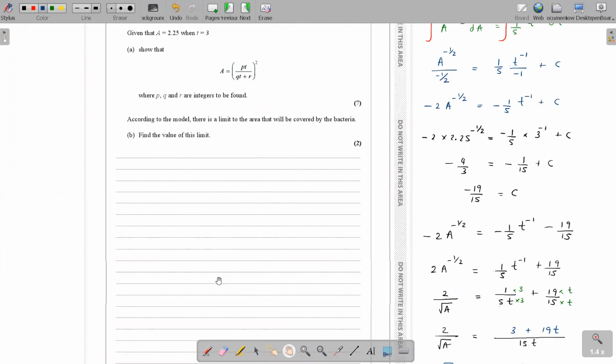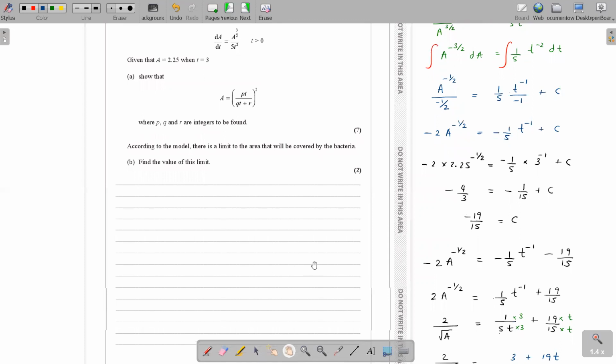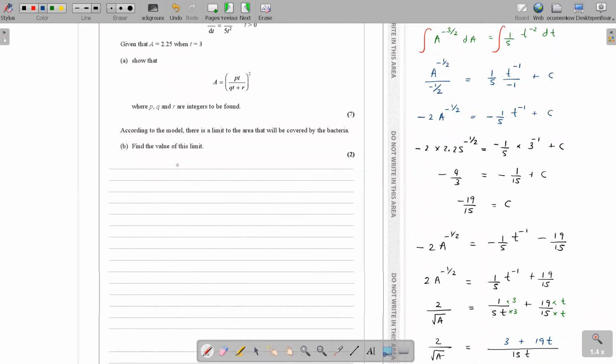The next one. According to the model, there is a limit to the area that will be covered by the bacteria. Find the value of this limit. So basically, when you talk about limits, this is about when x goes to infinity. There are 2 cases you have learned. When x goes to infinity, one case is 1 over x goes to 0. The other one is when x goes to infinity, e to the power negative x goes to 0. So out of these 2 cases, which one is the appropriate one here? 1 over x case.